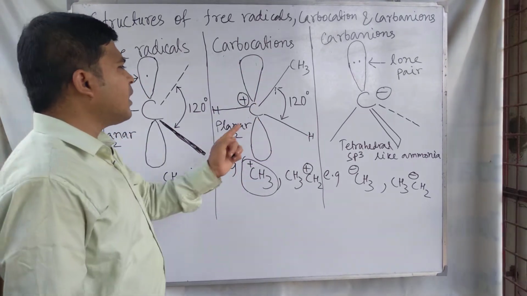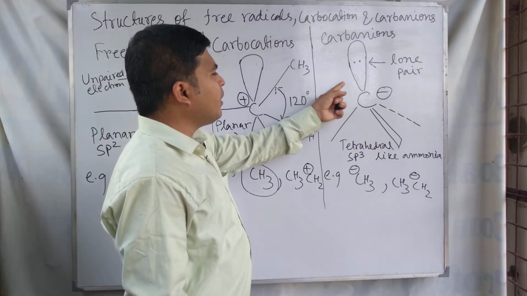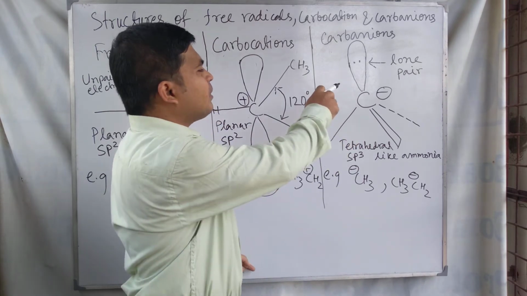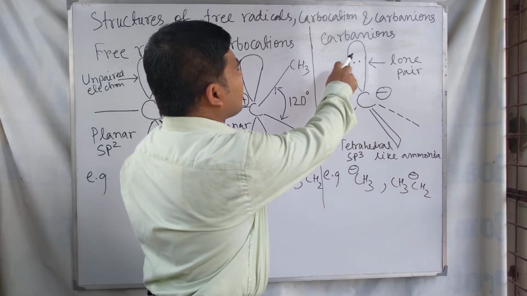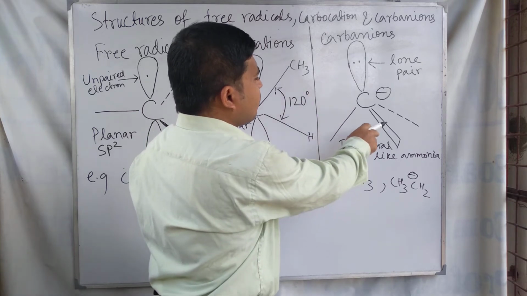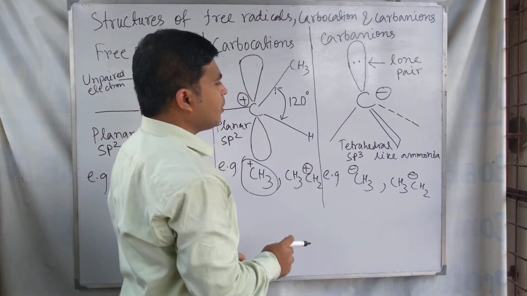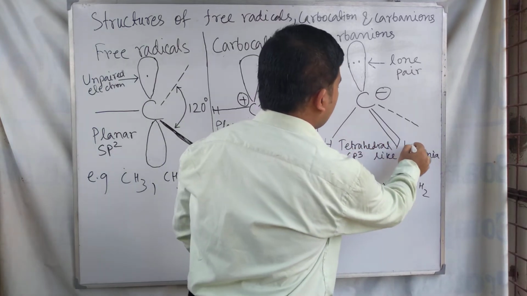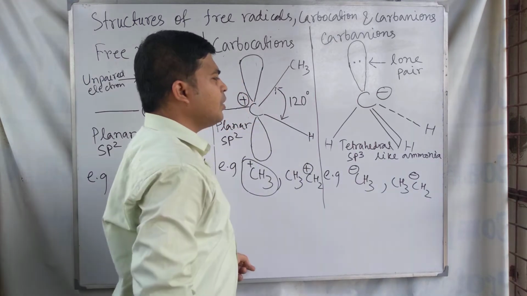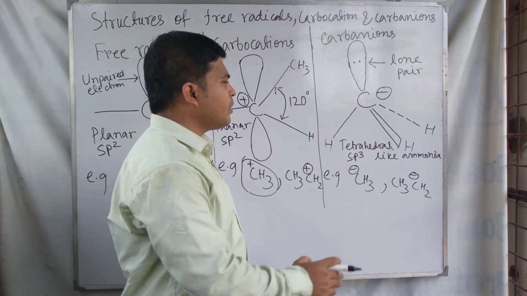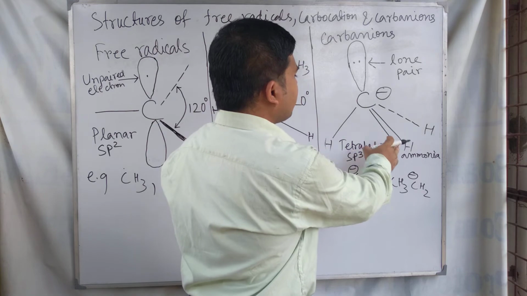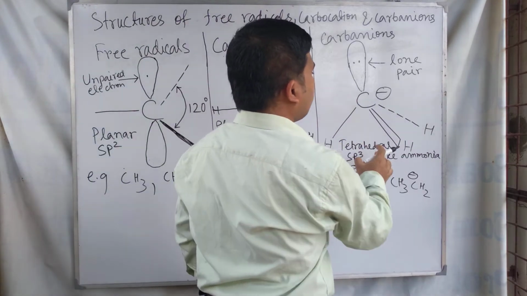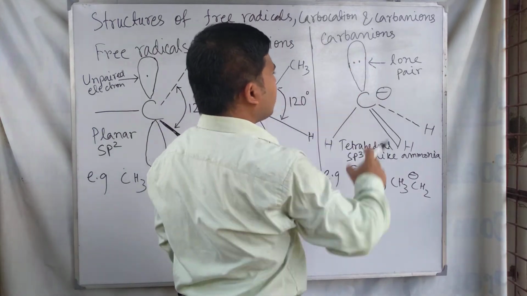Next we study the structure of carbanion. In the case of carbanion, it is like the ammonia molecule. So this carbanion has 1, 2, 3 hybridized orbitals. In these three bonds you can place an atom, and they can form covalent bonds with groups of atoms or only an atom. These three are forming covalent bonds, and this one is a lone pair.